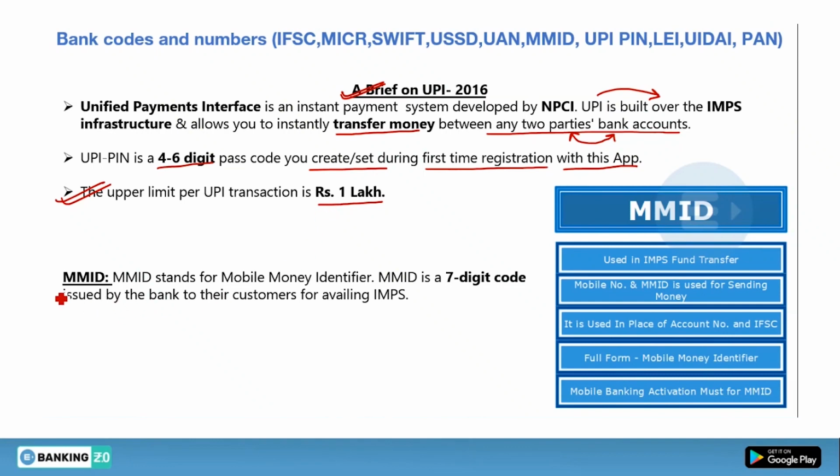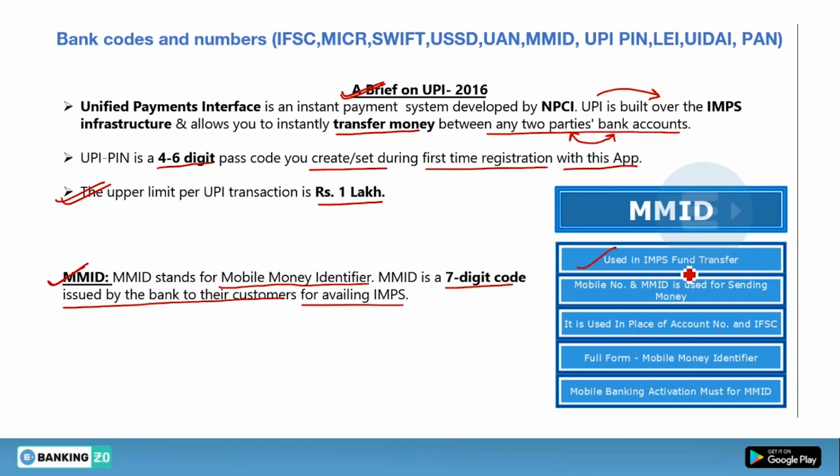Now we will talk about MMID. The full form of MMID is Mobile Money Identifier. This full form again is very important because it has already appeared in mains examination. And MMID is a 7-digit code issued by the bank to their customer for availing IMPS. So for using IMPS infrastructure, you should have an MMID code which is of 7 digits. And what is the full form? Mobile Money Identifier. So what is the purpose of MMID?